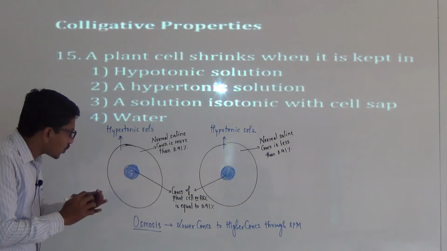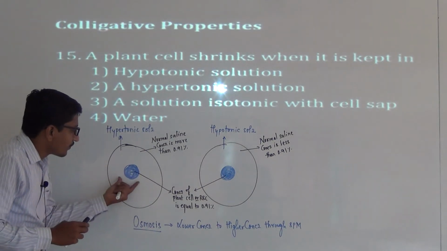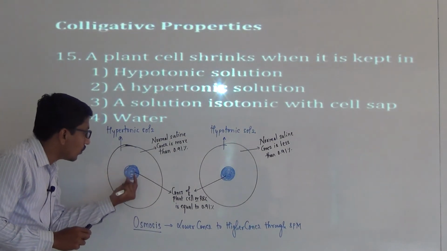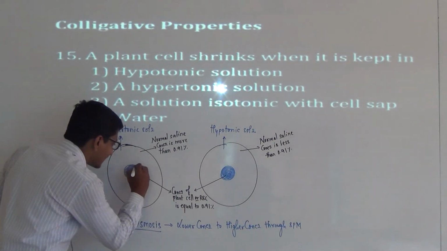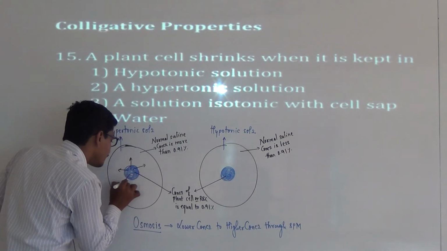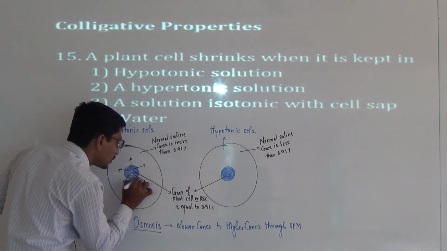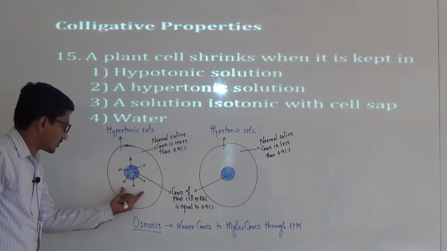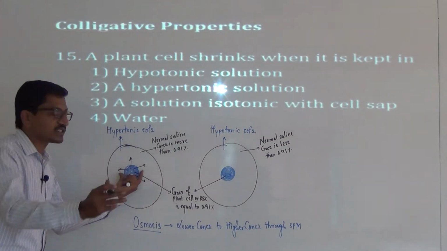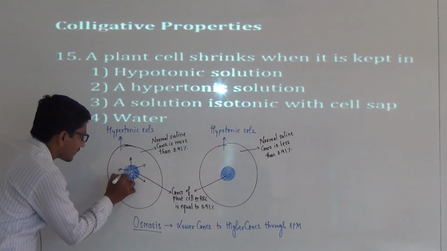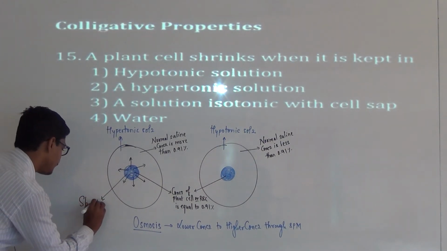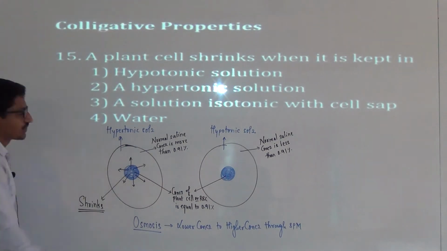In the osmosis process, the solvent flows from lower concentration to higher. Lower is the plant cell, and the water flows out of the cell to the normal saline, and these cells shrink.